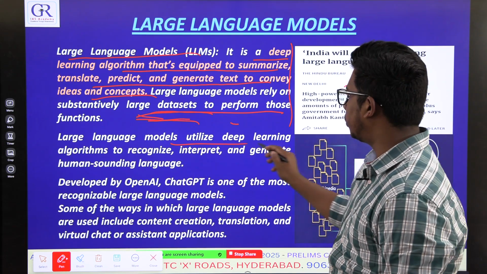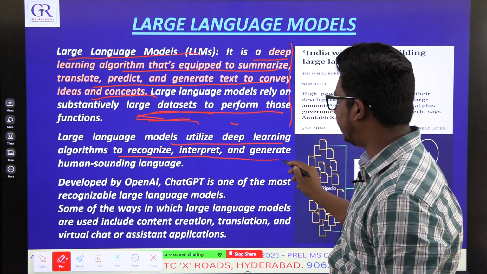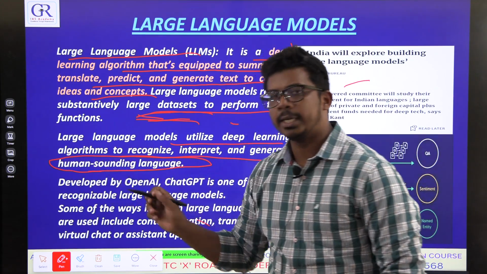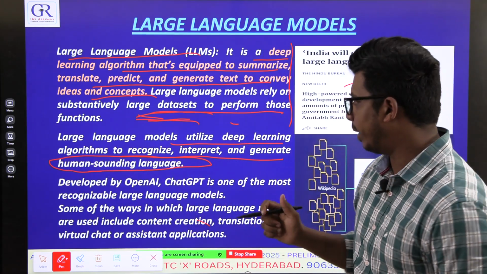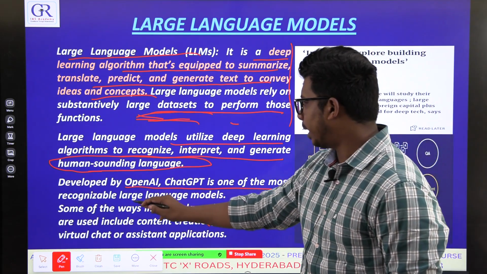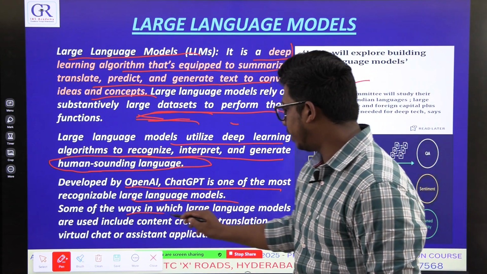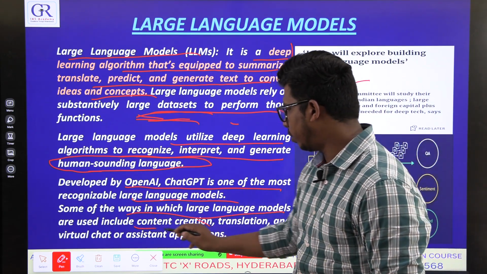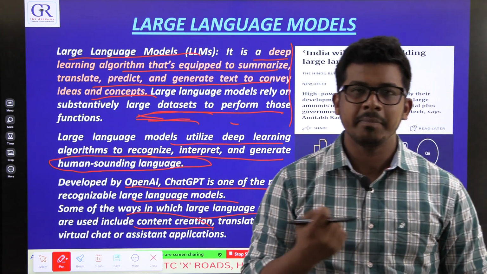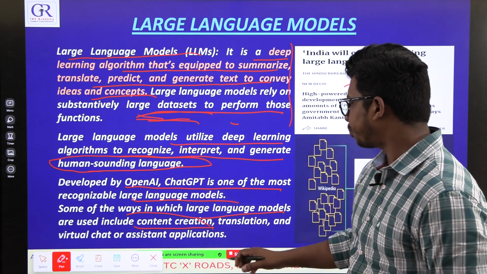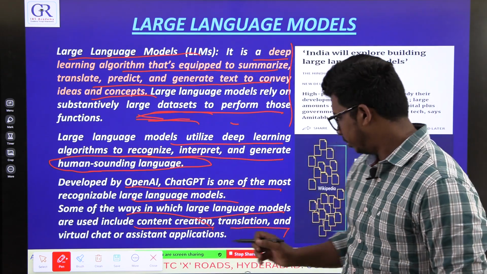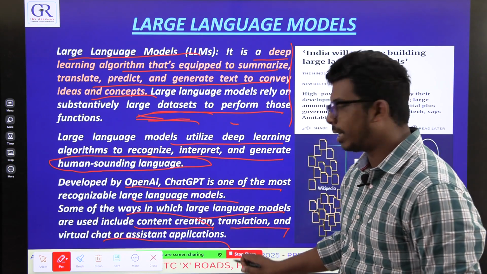Large language models utilize deep learning algorithms to recognize, interpret and generate human sounding language, so ultimately to produce content in human sounding language. Developed by OpenAI, ChatGPT is one of the most recognizable large language models. Some of the ways in which large language models are used include content creation. As I said, you can use it to generate essays, images, videos, anything. Translation, simple, nothing like Google Translate, virtual chat and assistant applications, etc.